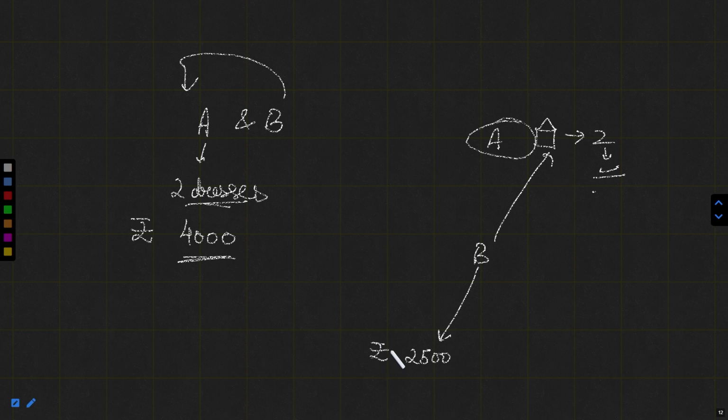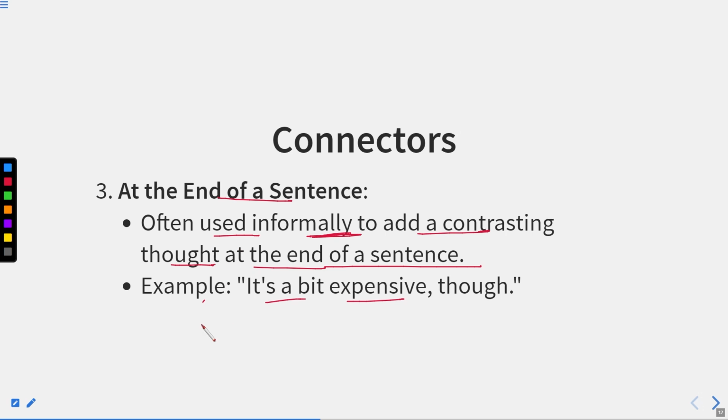Now she is saying, no, you have not purchased it at a lesser price. In fact, these are a bit expensive. These are quite expensive, though. It means you have bought these two dresses at expensive rates, or these two dresses are expensive. So what A had in her mind, that she bought these two dresses at very low cost, her perception is now gone, because B said that it is a bit expensive, though. This is how we can use though at the end of the sentence.